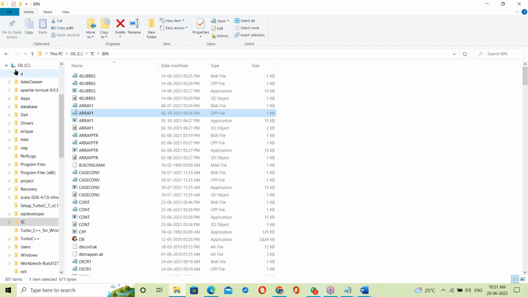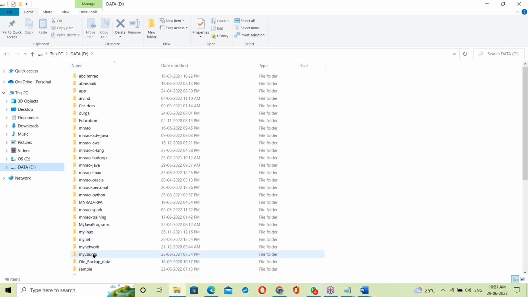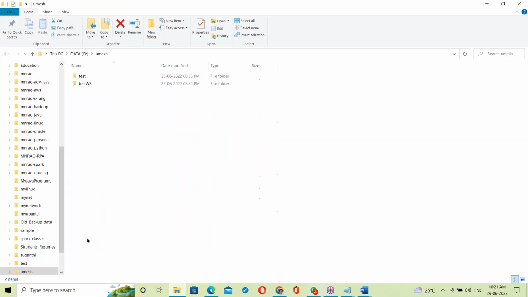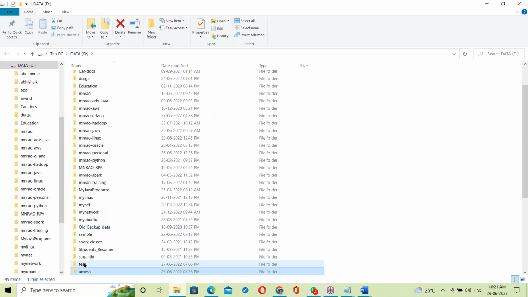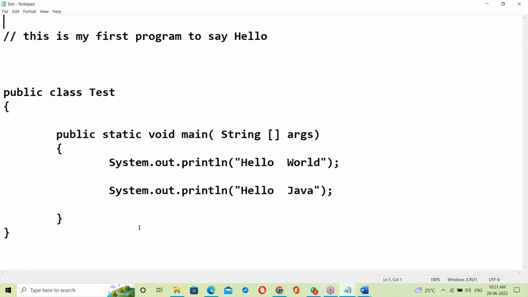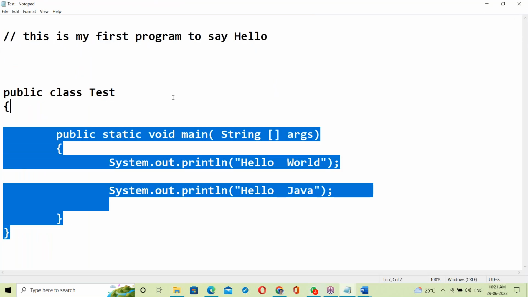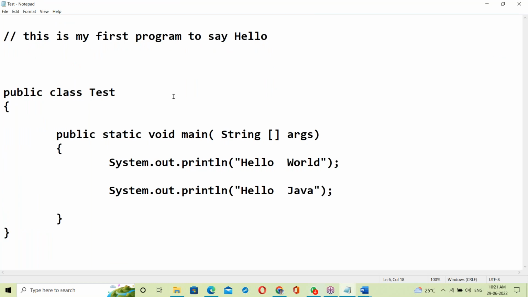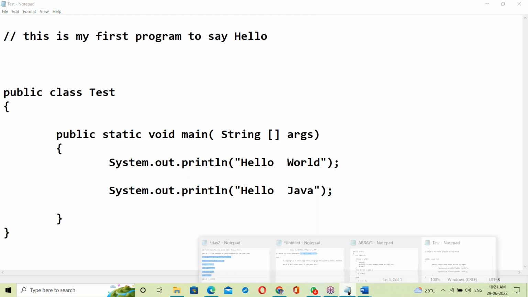A Java program is also a high-level language. Let us take one Java program. Suppose this is a Java program. This is also like the English language. A C program looks like English, a Java program looks like English, Python looks like English. All are like English language. Yes, they are high-level languages.